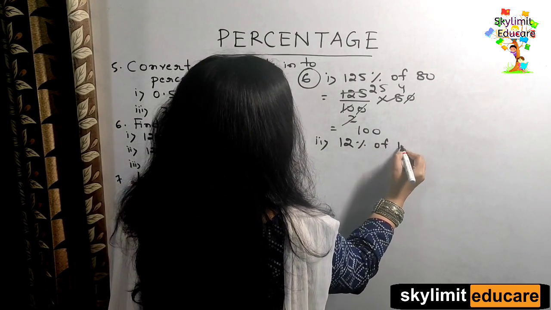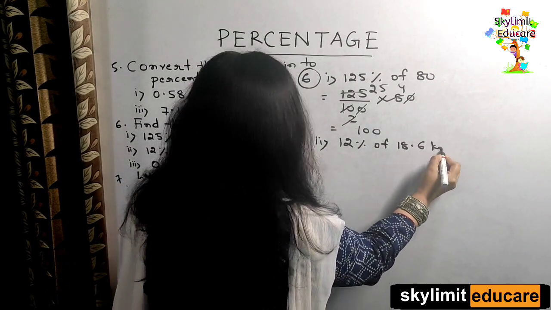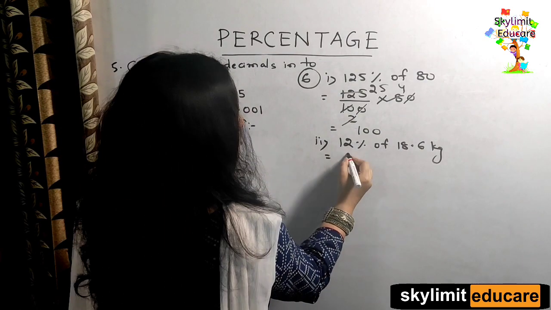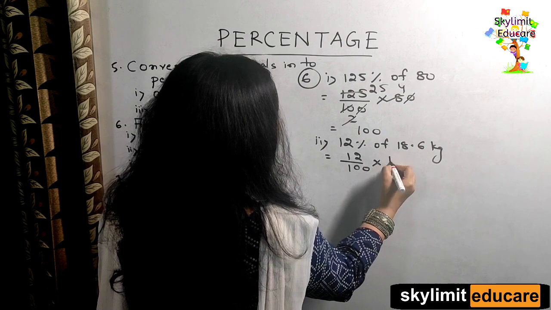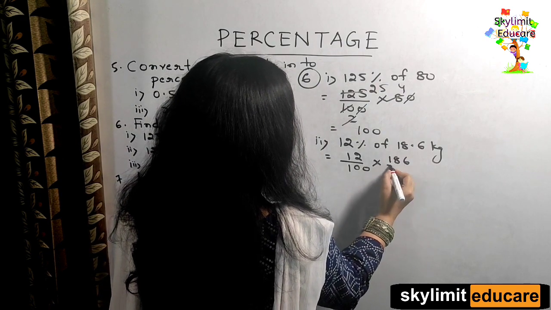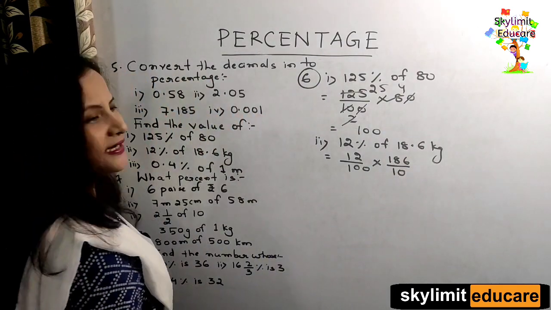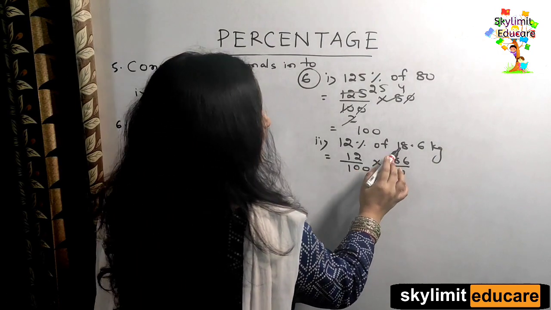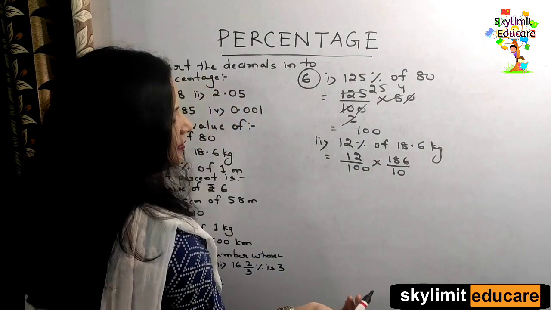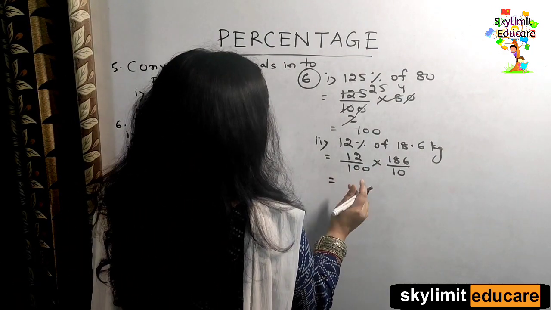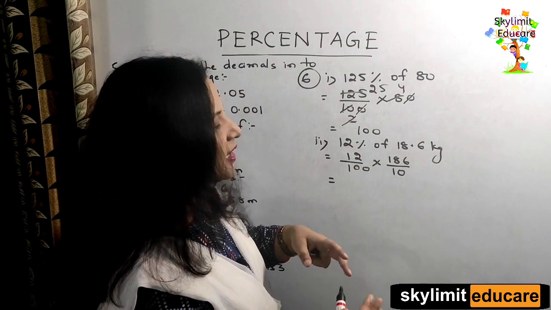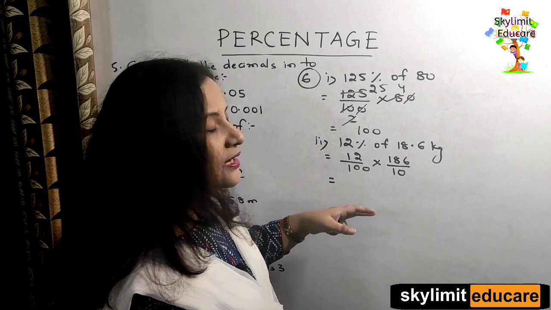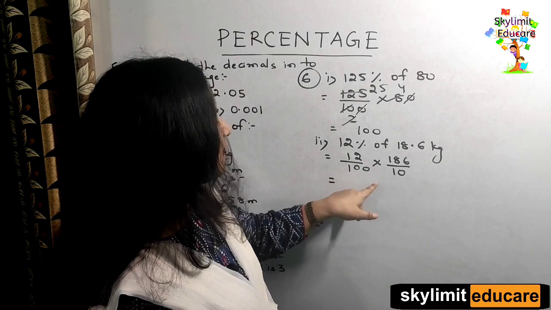of 18.6 kilogram. Okay, so that is same as 12% is 12 by 100. Of is multiply 18.6. Okay, 18.6 can be written as 186 by 10. Yes or no? I can write 18.6 as 186 by 10. Now let me cancel it out. So it's better if you don't cancel it, because if you cancel again you have to reconvert it back to decimal. That becomes very complex. As you can see, it will not be completely divisible.